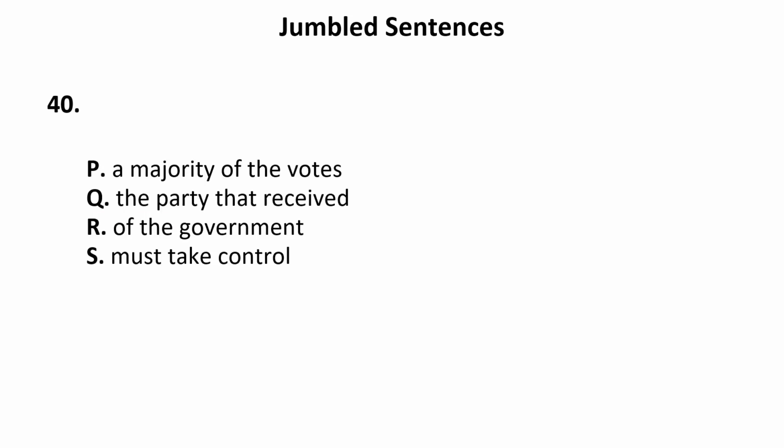A majority of the votes, the party that received, of the government must take control. Now this is very, very simple. The sentence can begin with Q. The party that received a majority of votes, that is Q, is followed by P, must take control of the government. So QPSR should be the sequence.